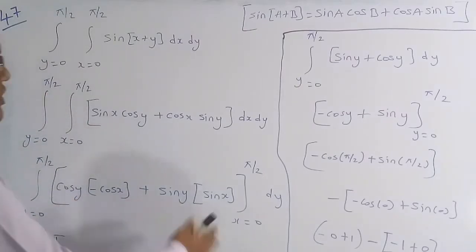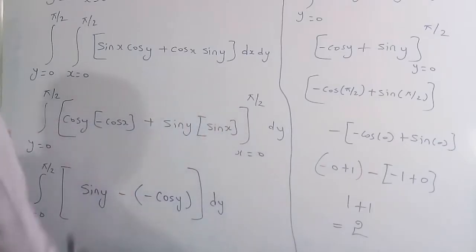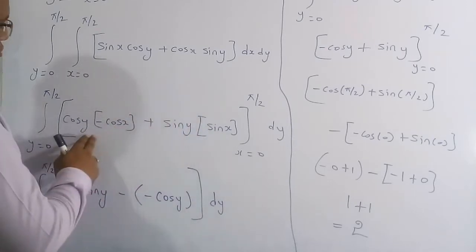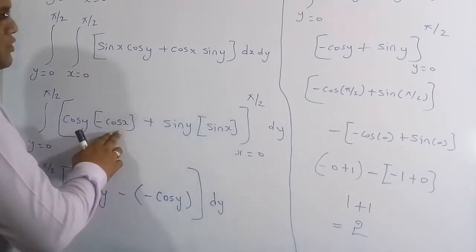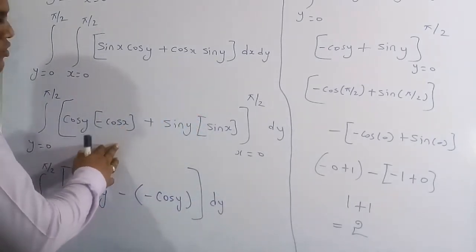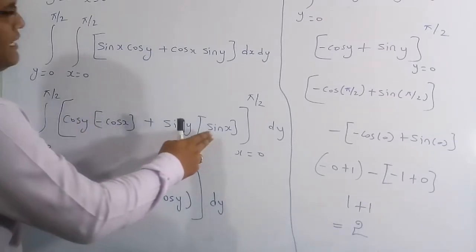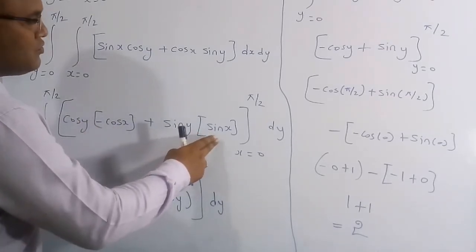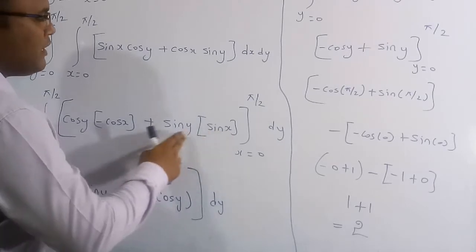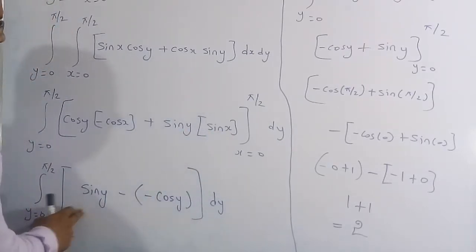The remaining thing is the same. Now I am going to substitute the upper limit minus lower limit. In place of x, replace pi by 2. So cos pi by 2 is nothing but 0, and 0 into anything is 0. Again here, in place of x, substitute pi by 2. So sin pi by 2 is nothing but 1, and 1 into sin y is sin y. Therefore sin y minus of.